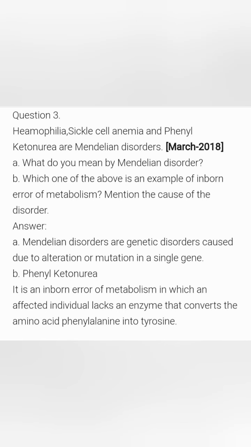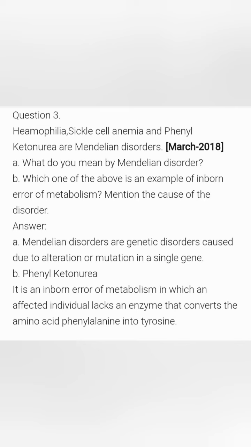Question number 3. Hemophilia, sickle cell anemia and phenylketonuria are Mendelian disorders. The first sub-question is, what do you mean by Mendelian disorder? The answer: Mendelian disorders are genetic disorders caused by alteration or mutation in a single gene.